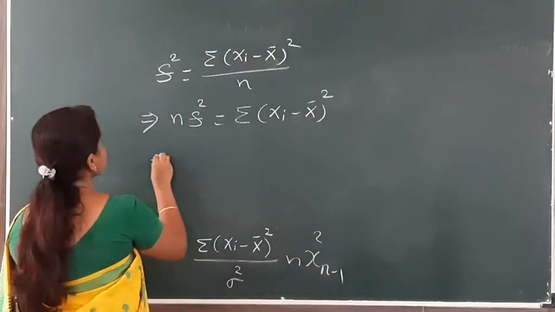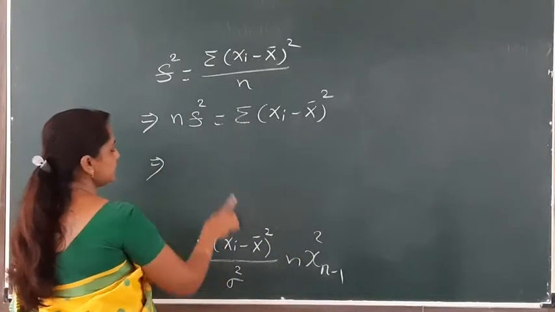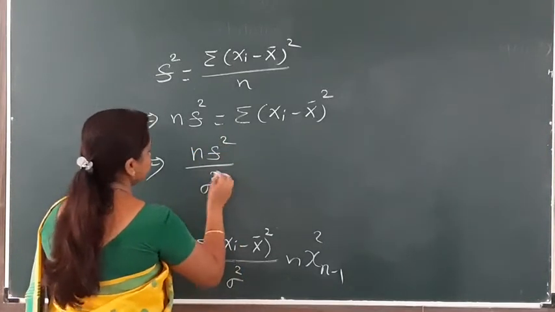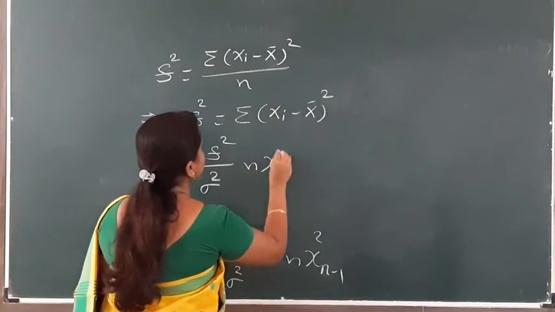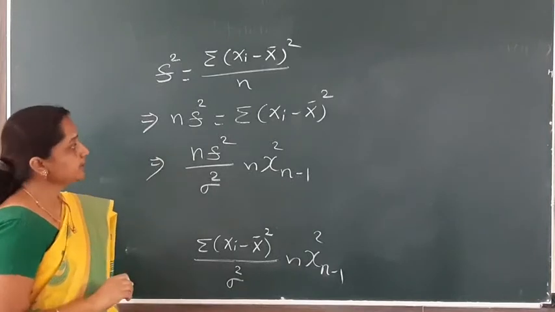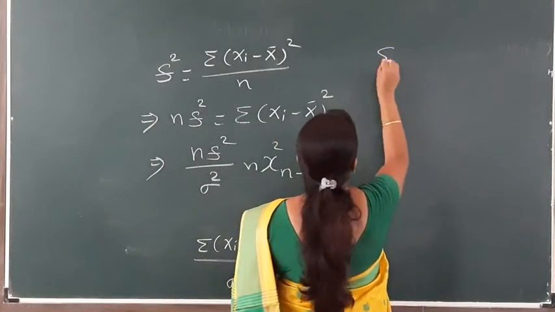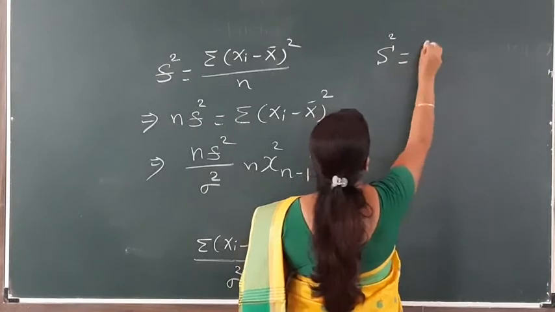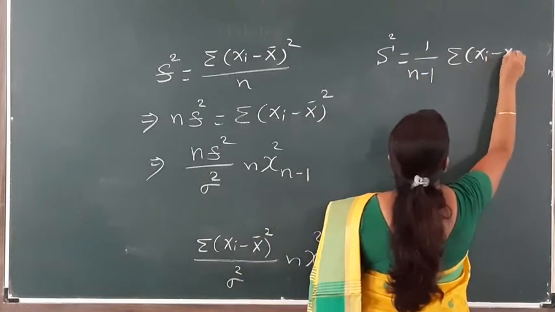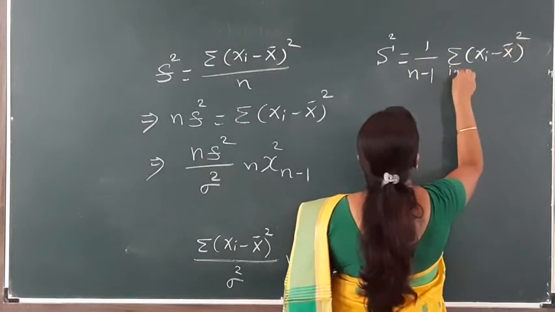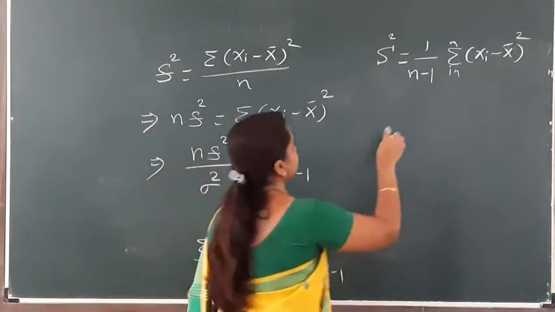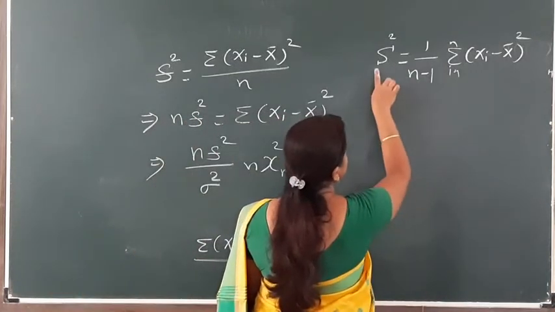Okay, which implies this n S square, we substitute here. So n S square divided by sigma square follows chi-square with n minus 1 degrees of freedom. Similarly, if we take the formula for sample variance, S square is equal to 1 upon n minus 1 summation (xi minus x bar) whole square. Here i is running from 1 to n since the xi's are IID. Okay, we multiply this constant term to this side.